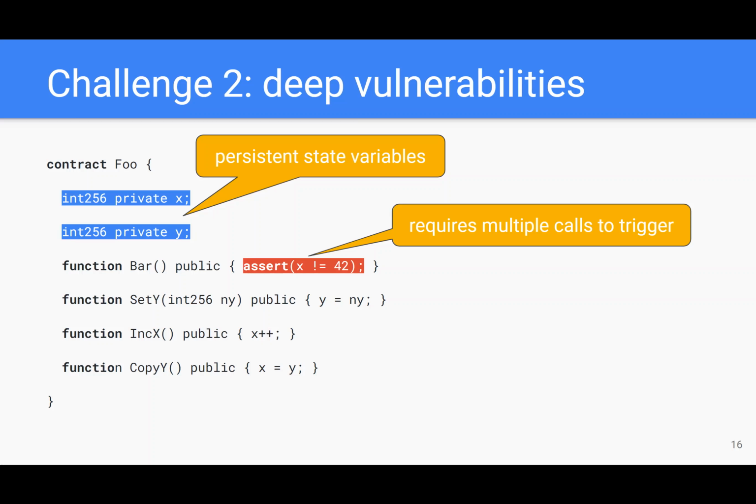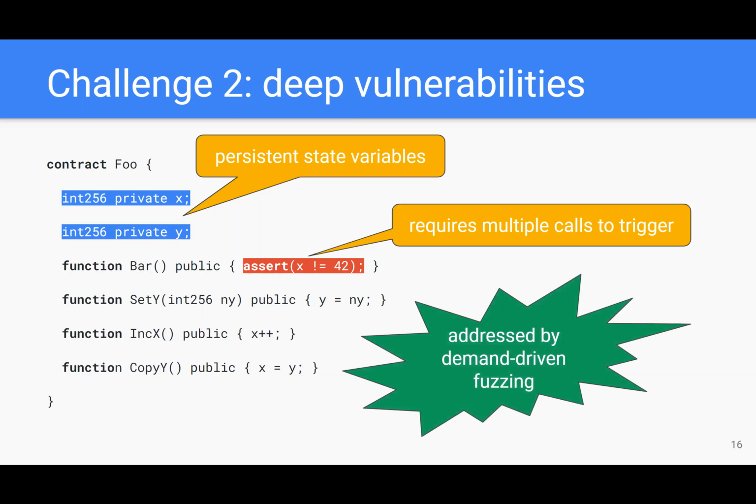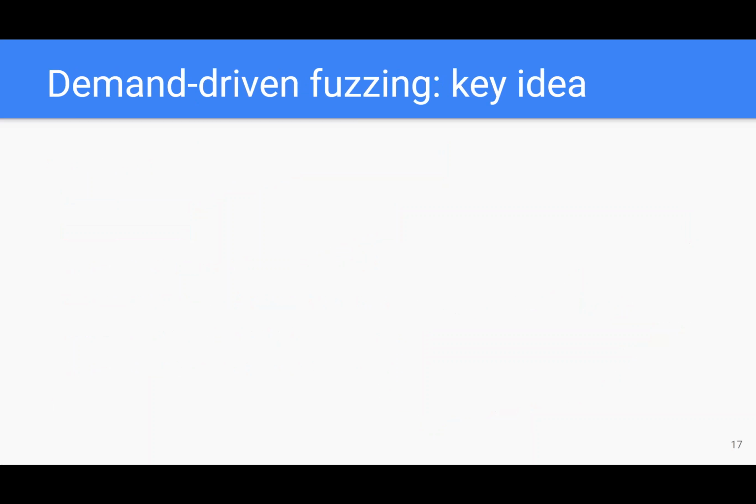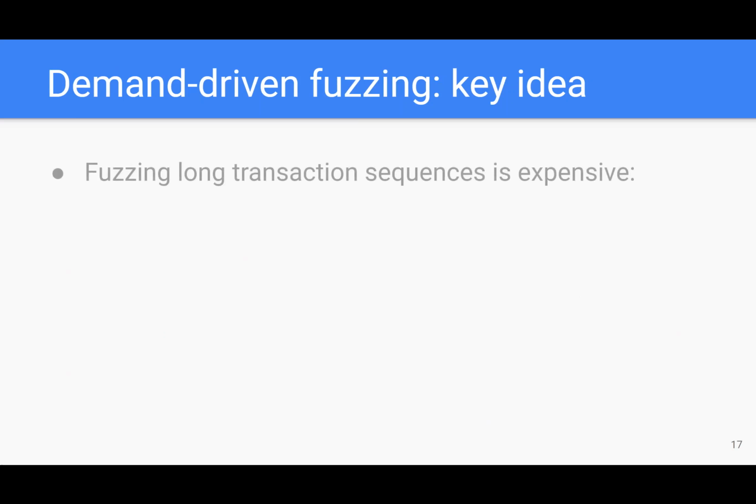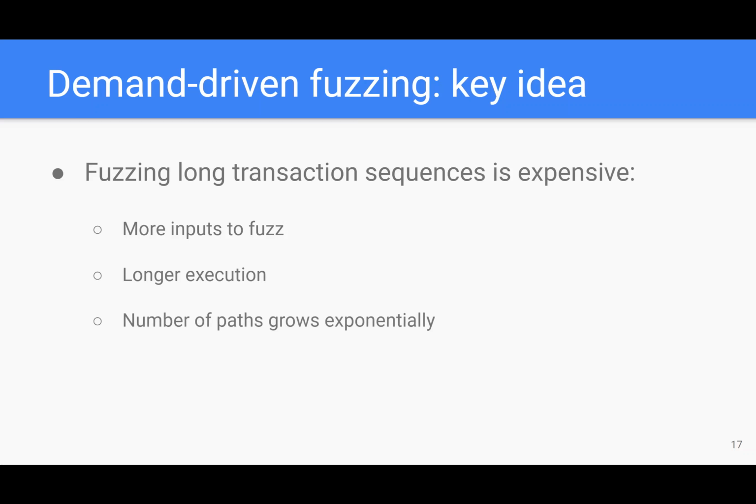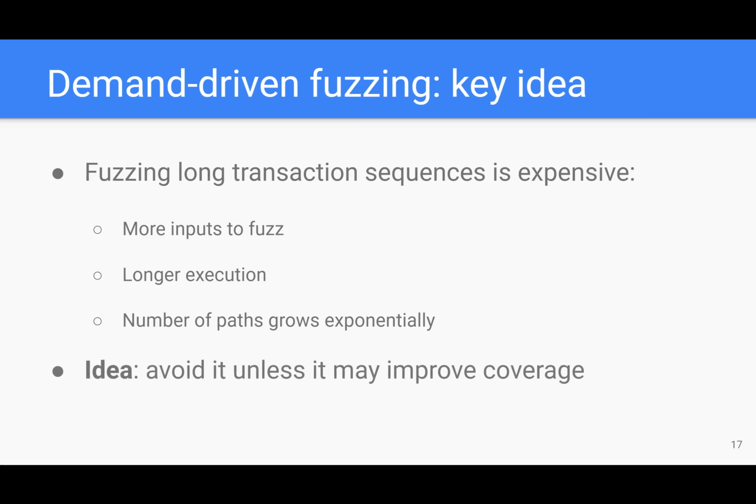Finding such deep vulnerabilities is difficult, and we developed a new technique that we call demand-driven fuzzing. The main issue is this: fuzzing long sequences is expensive. There are many inputs, it takes a long time to execute them, and the number of paths grows very quickly. The key idea here is to only fuzz long sequences if it may increase coverage.